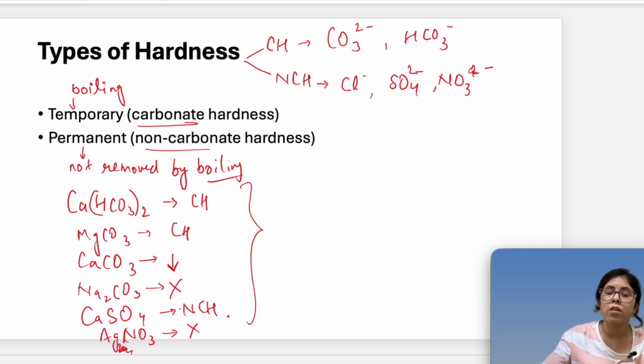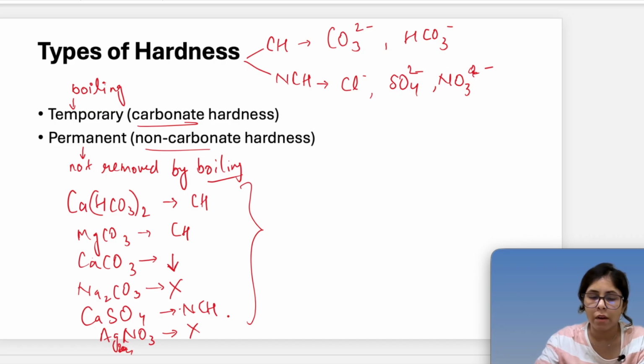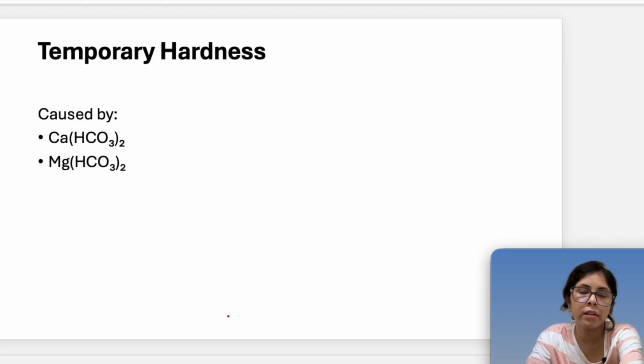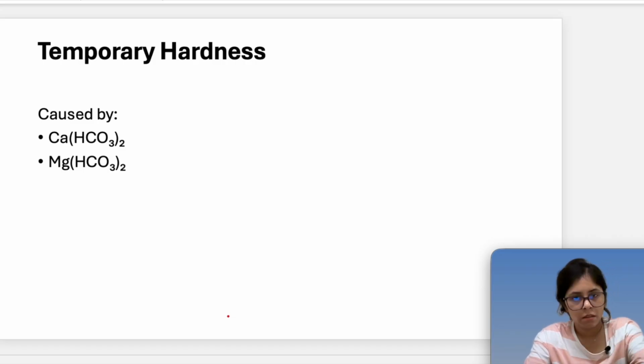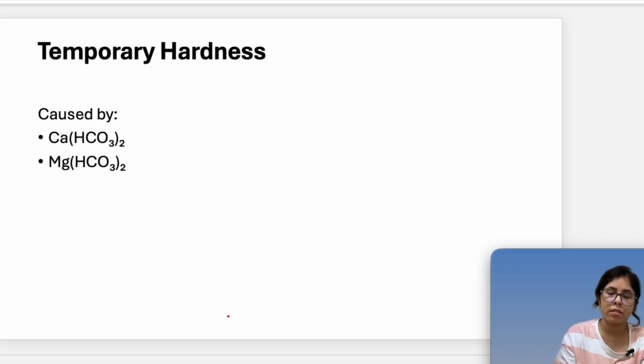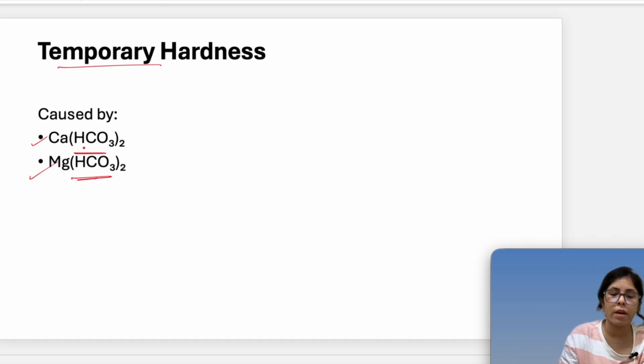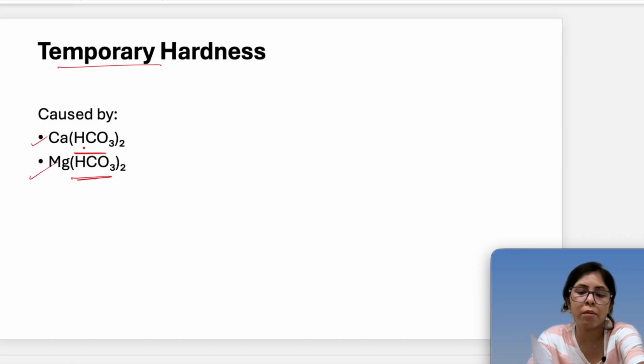Now we'll see one example. Next, temporary hardness is caused by carbonate and bicarbonate, and that's basically carbonate hardness.